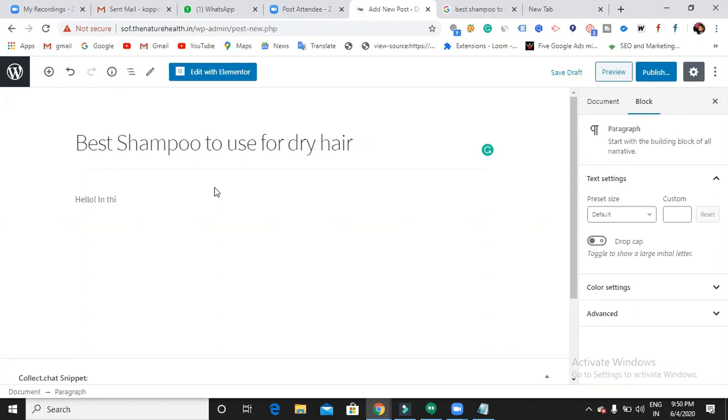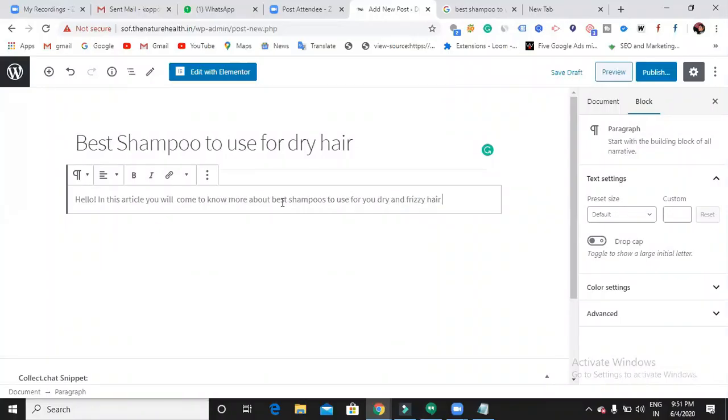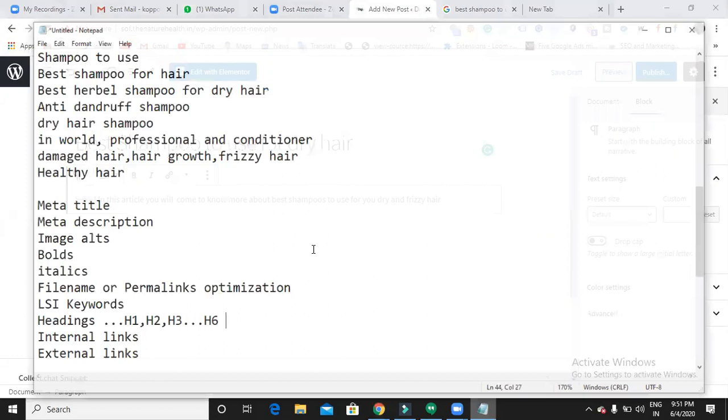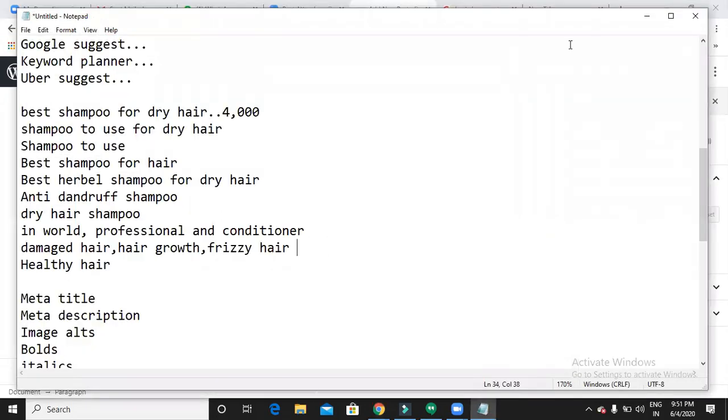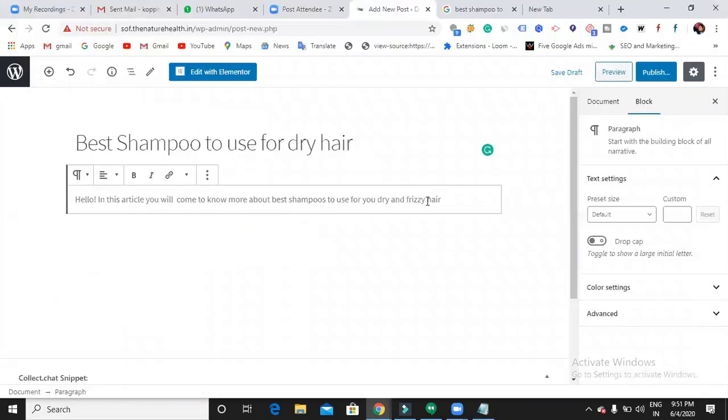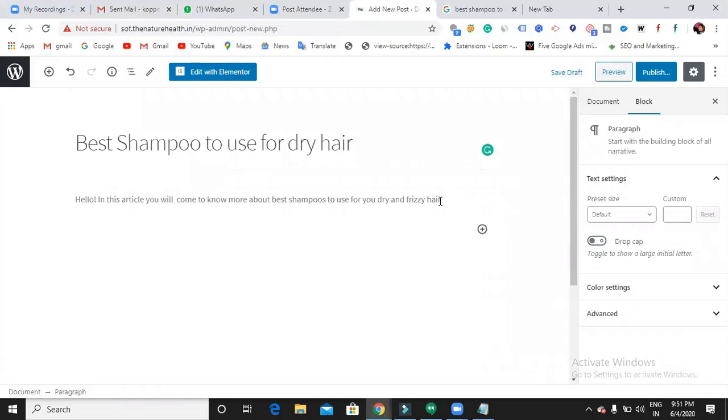I'm just trying to write this. Let me pause the recording. Okay. Why am I trying to use frizzy hair as well? So that if anyone is searching in Google for frizzy hair also, your website will come up. Yes, so that is the keyword. Here I have already listed them out, right? So frizzy hair is also one of the phrases present in my keywords. Okay. Fine.